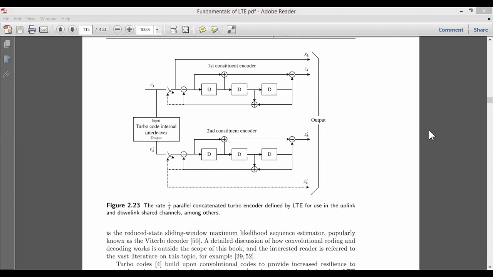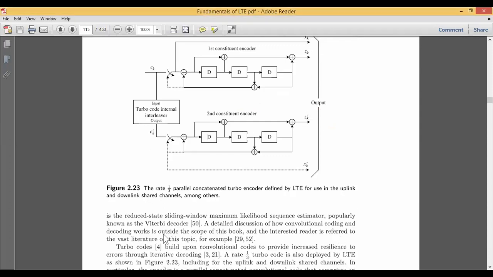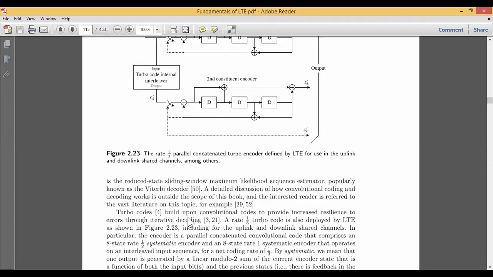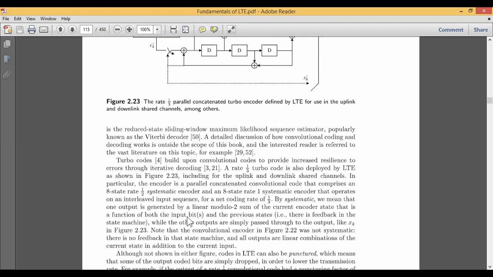Again, for the transmitter part we have the turbo encoder. Then one of the very best techniques where we can go for retrieving the data is the Viterbi decoder. The Viterbi decoder, or the Viterbi algorithm, is a type of algorithm where the input given to the system will be in the form of a convolution code. And this Viterbi algorithm will be just like a tree type of structure also.